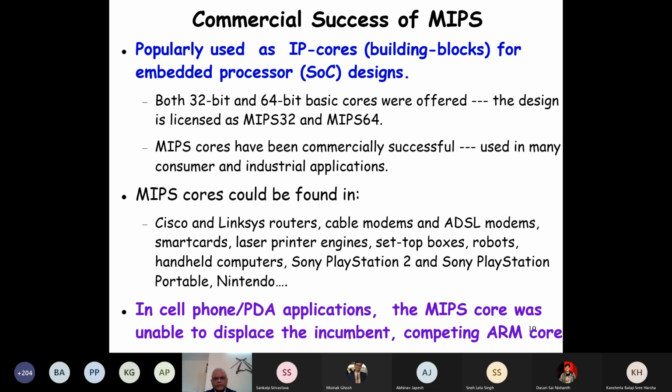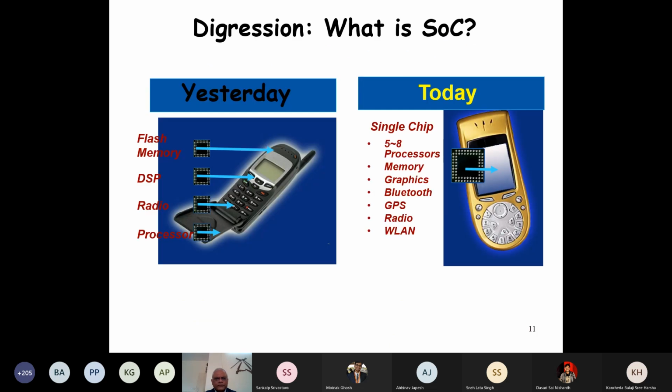And it was commercial, unlike Professor Hennessy's. These were very competitive, and in no time MIPS Corporation was left behind. The ARM took up all the market. We'll come to that story now.